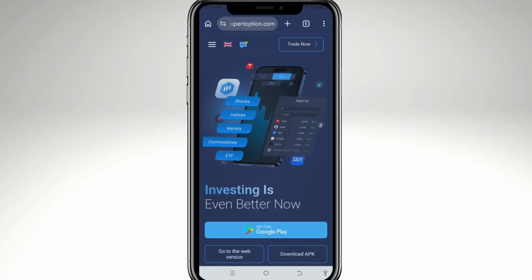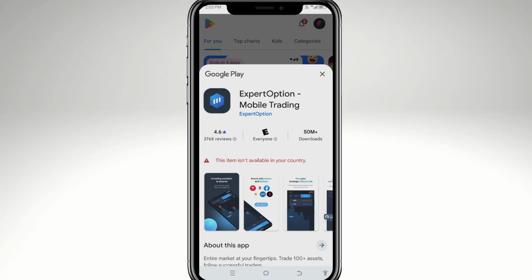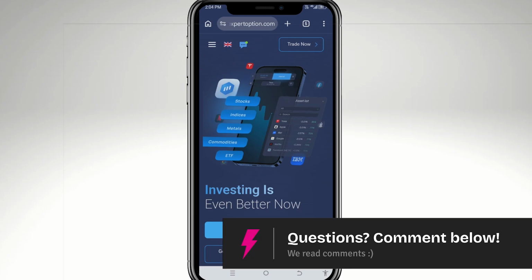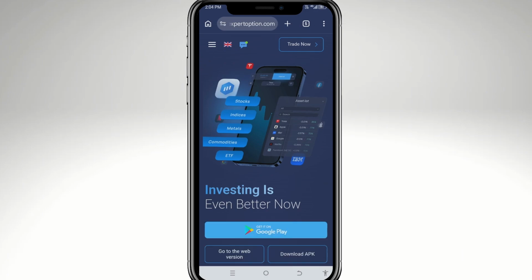If in case Expert Option is not available in your area or country, don't worry, because you can simply go back to the official website and click the web version. Or if you want, you can also download the APK depending on your preference.